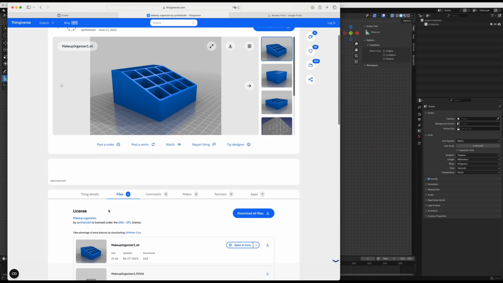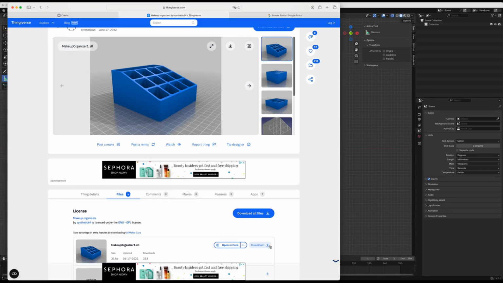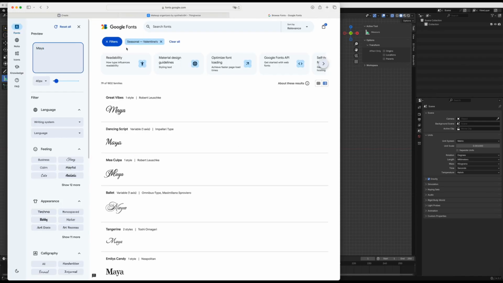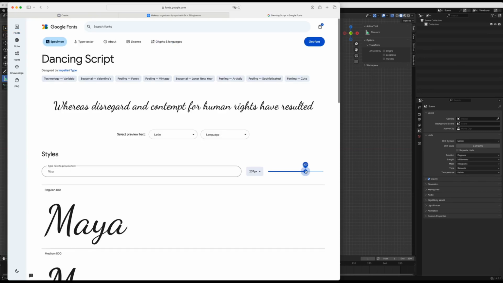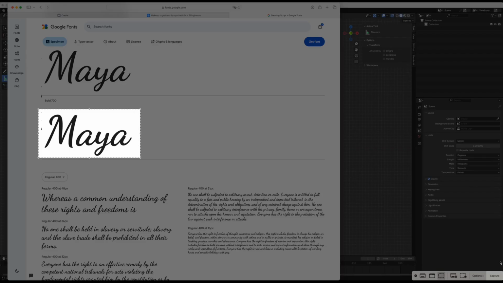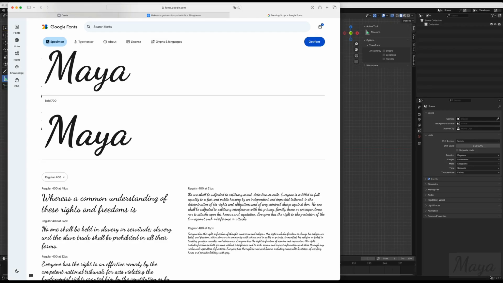In this tutorial, we're going to customize this makeup organizer box with a custom name. First, let's get the name and the look we want. I use Google Fonts. Find the font that has thicker lines. Get a screenshot of the name that you like.